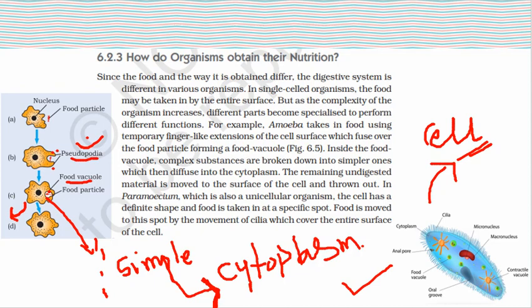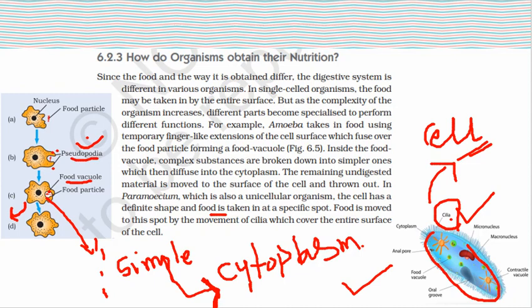Food is taken in at a specific spot, and the food is moved to this spot by the movement of cilia, which cover the entire surface of the cell.